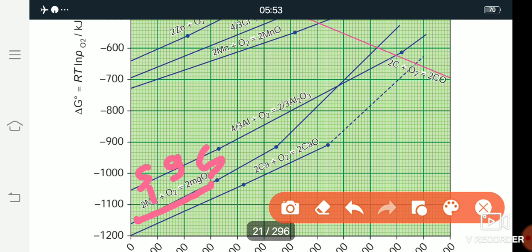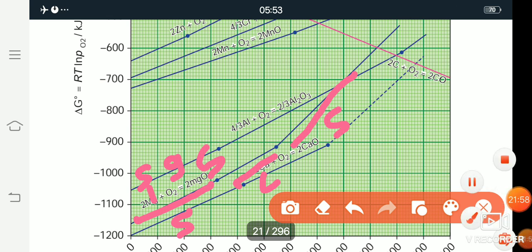In this graph line, the first point is solid. Then increasing the temperature, the next one is liquid state, and then increasing the temperature, the next one is solid. So solid to liquid, liquid to solid, and then solid to liquid. So phase transition is involved.